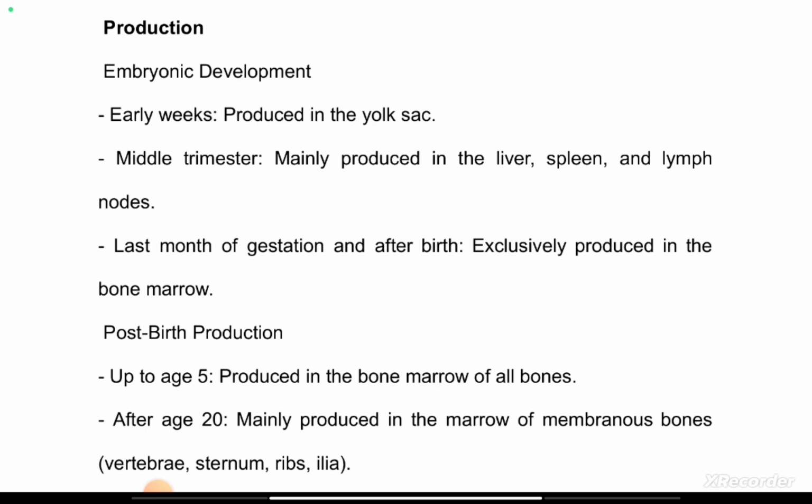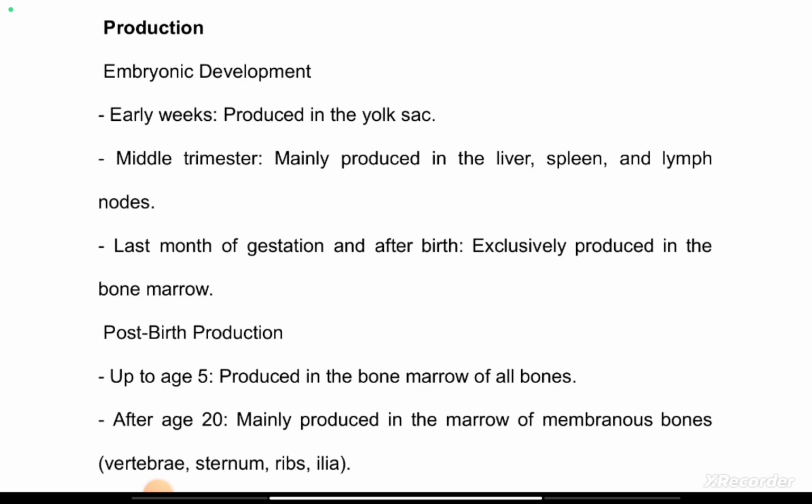It is essential for you to know that erythropoiesis actually starts from the embryonic stage. The embryonic phase is from week 1 to 3.